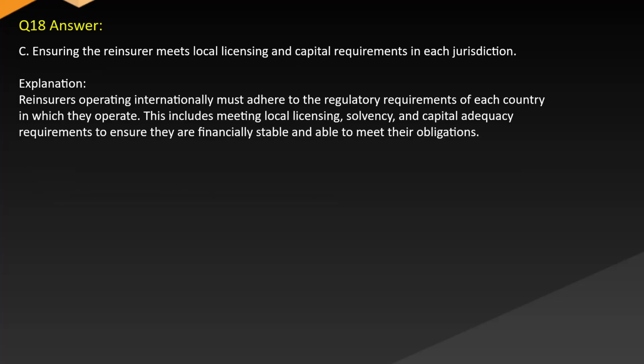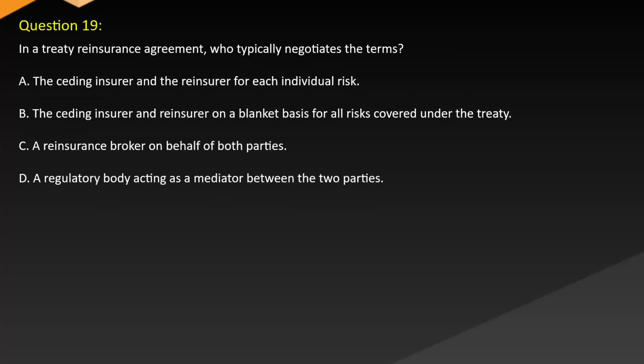Answer C. Ensuring the reinsurer meets local licensing and capital requirements in each jurisdiction. Explanation: reinsurers operating internationally must adhere to the regulatory requirements of each country in which they operate. This includes meeting local licensing, solvency, and capital adequacy requirements to ensure they are financially stable and able to meet their obligations.